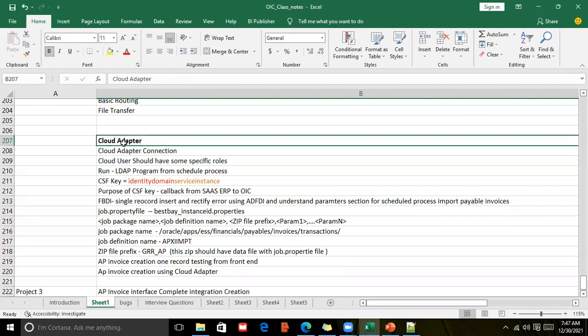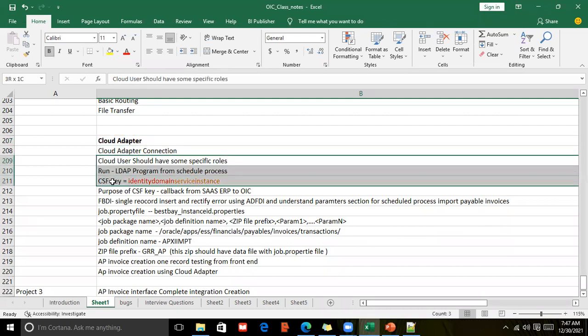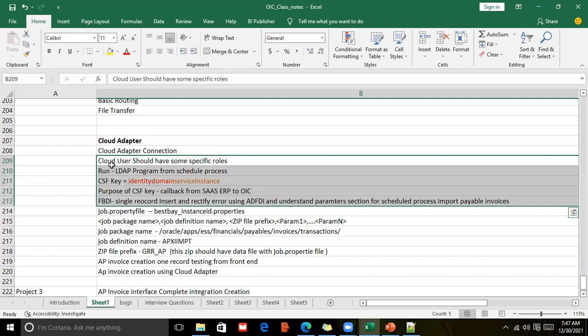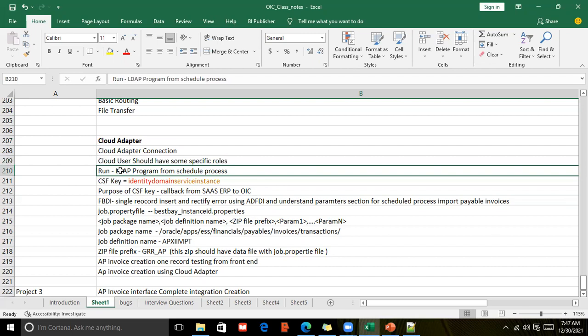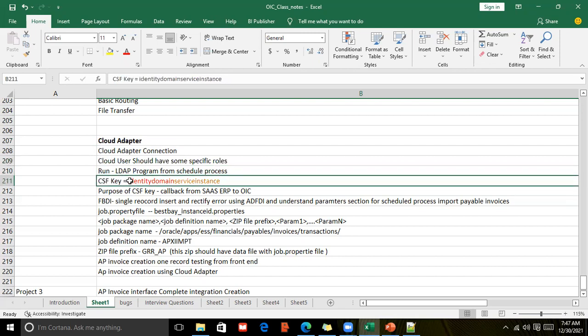Let's say you want to perform something in the HCM cloud. You will have the HCM cloud adapter separately to perform HDL, FBDI, whatever operations you can do, that you can do through the HCM cloud adapter. And to connect to the OIC SaaS system, we'll be using these steps. That is, we need to create a user with the specific roles, and we need to run the LDAP program. CSF key is created. Then only we can access your SaaS system.